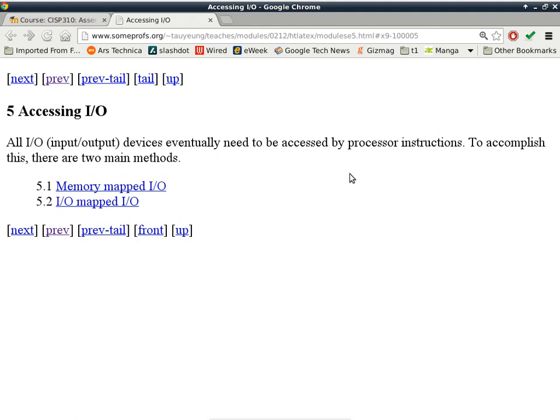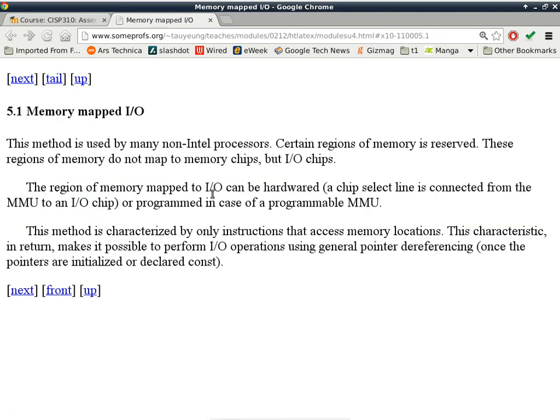So the question now is, how does a processor interact with these input-output devices? That's the question. There are 2 basic mechanisms to do that. We'll talk about this one first because we already talked about how to interface with memory. How do you write to a memory location, and how do you read from a memory location? This is one particular way to do it.